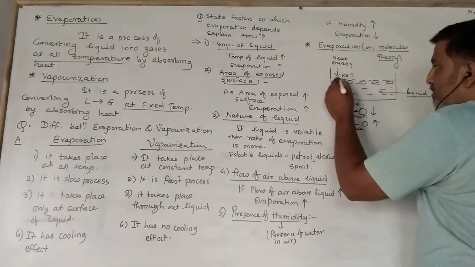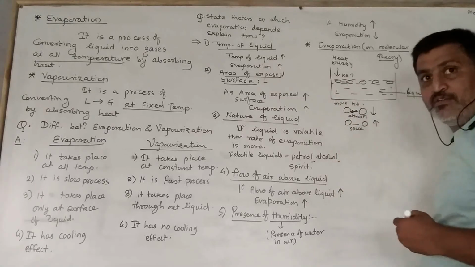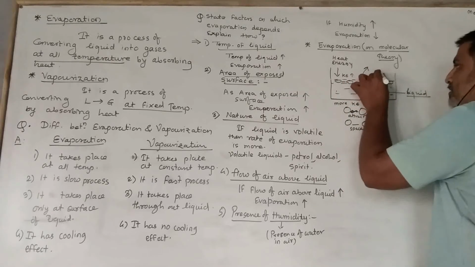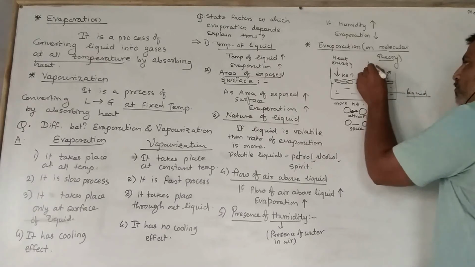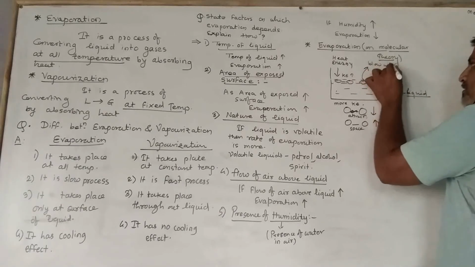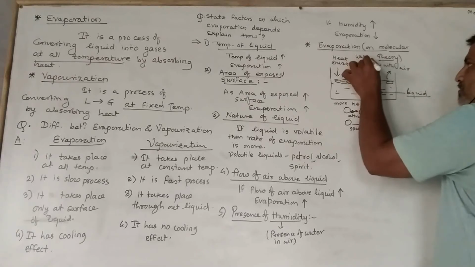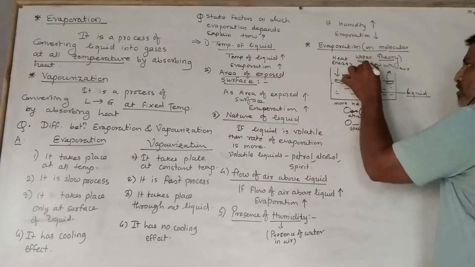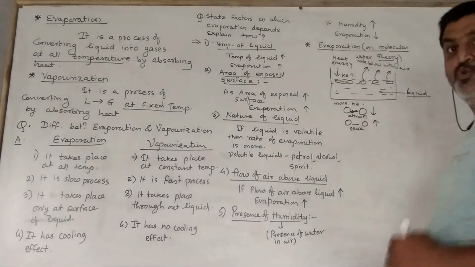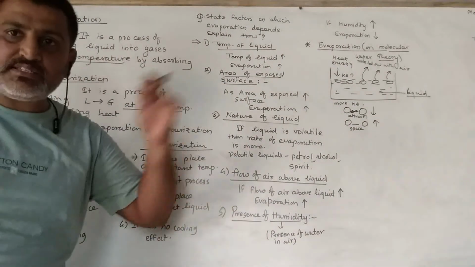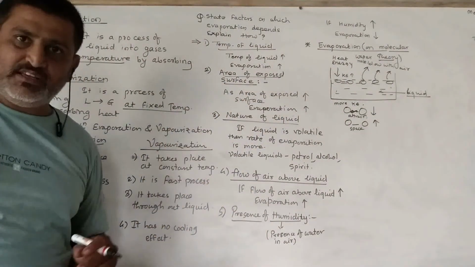So these molecules which are at the surface of the liquid try to leave the surface of the liquid, or they blow with air. Blow with air means these water molecules start blowing with air. Air के साथ बहने लग जाते हैं.